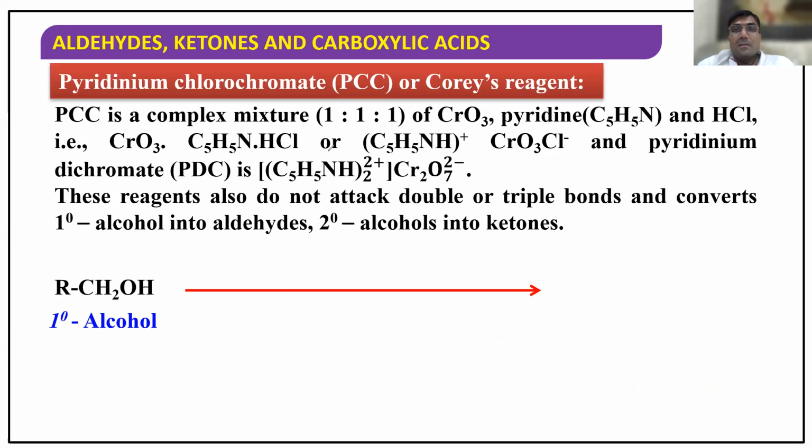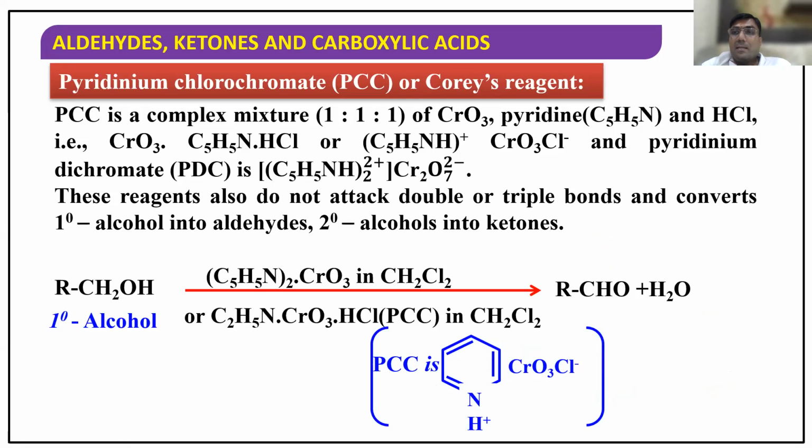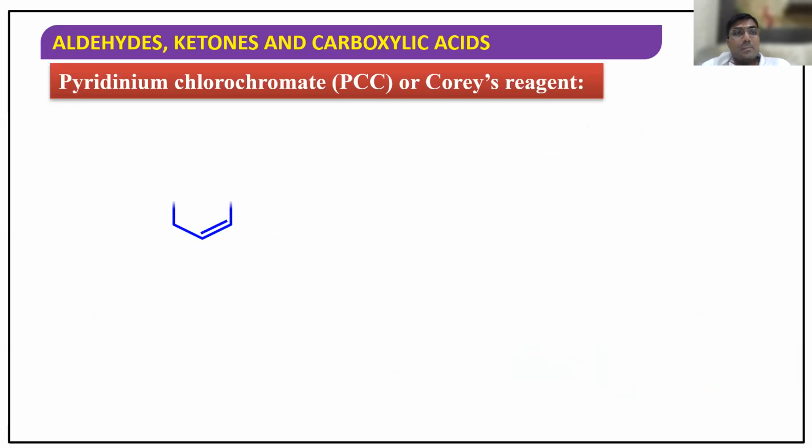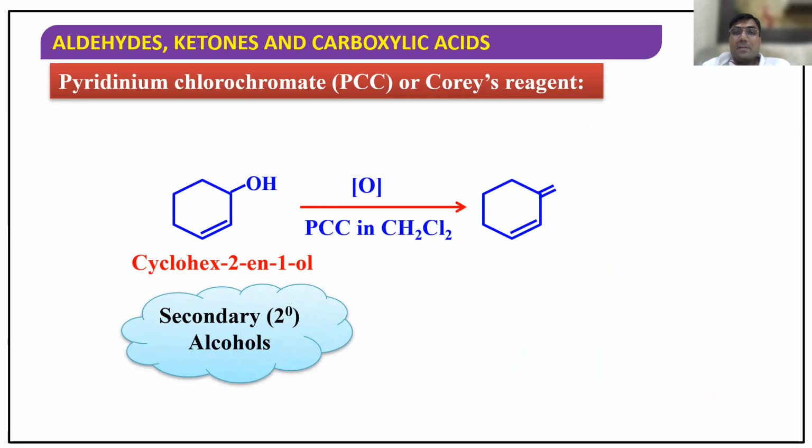So let us move forward. A primary alcohol will be converted by PCC or PDC, as I already conveyed to you. With PCC, pyridinium chlorochromate, a mild oxidizing agent, you get the aldehyde. Similarly, take a secondary alcohol. Clearly the double bond is unaffected, and it is converted into the ketone. That is the beauty of it. Here selectivity is achieved.